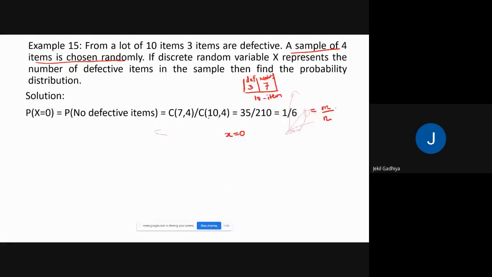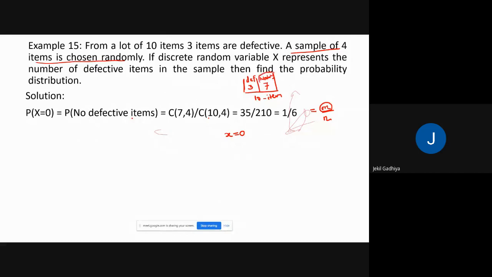Now we are going to select 4 items from a total of 10 items. So what is the favorable outcome we want? We want no defective item. If you want no defective item, then you need to select the items from these 7 items.